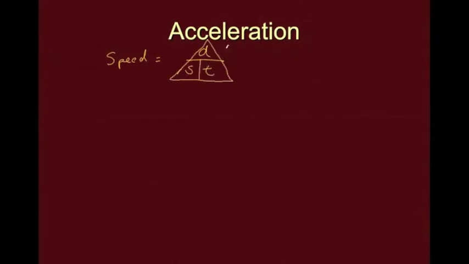And just a refresher that distance was generally measured in meters, time in seconds, and speed therefore in meters per second. And then we talked about velocity, and velocity, as you remember, is speed with a direction. So speed might be 55 meters per second, whereas velocity would be 55 meters per second north. So it's a vector quantity because it has both magnitude and direction.